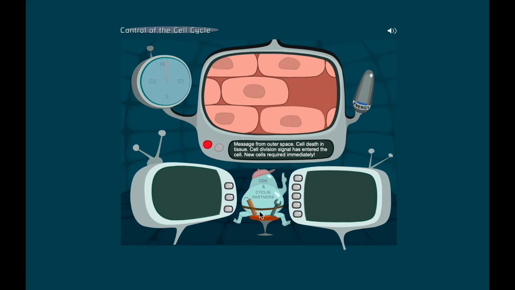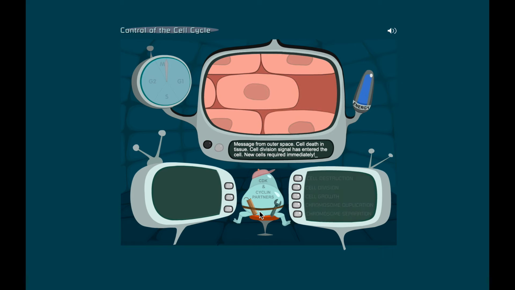All right, well, it says read the information and select the event that must occur in G1 of the cycle. Okay, so what has to happen here? Do we need to destroy more cells? Do we need to divide these cells? Do we need to grow these cells? Do we need to separate the chromosomes or duplicate the chromosomes? Yikes. Well, let's see what happens if we divide the cell. Nope. So if we're not dividing the cell, I guess we've got to make the cells that are nearby a little bit bigger. Let's try that.